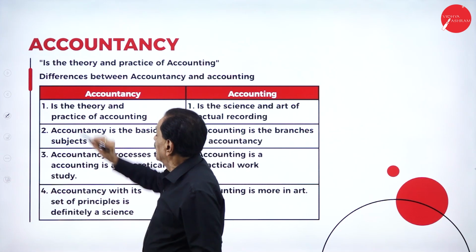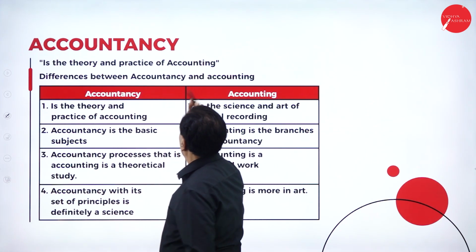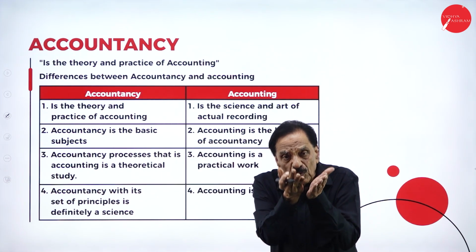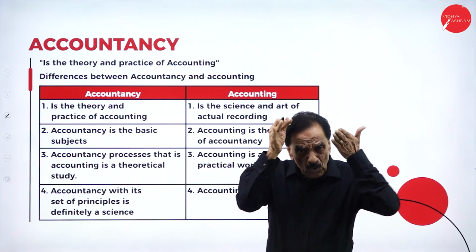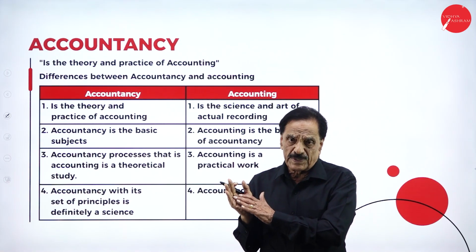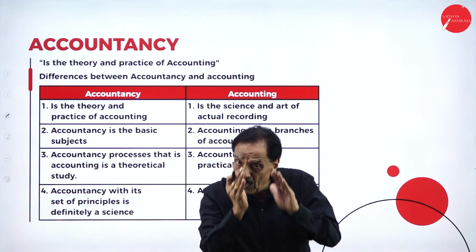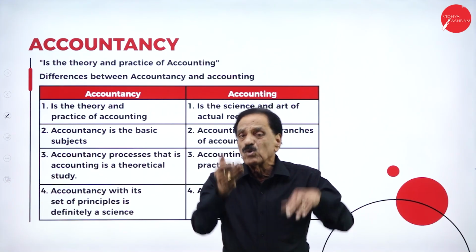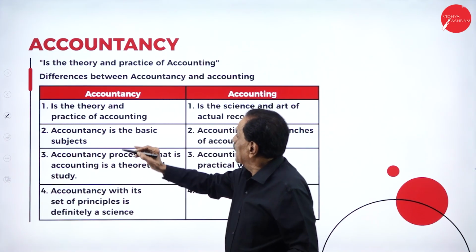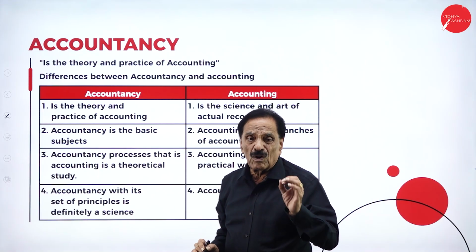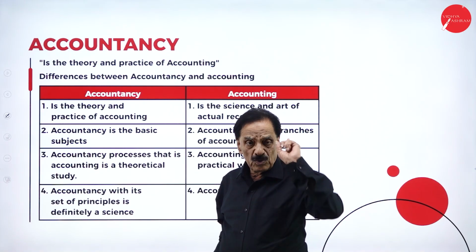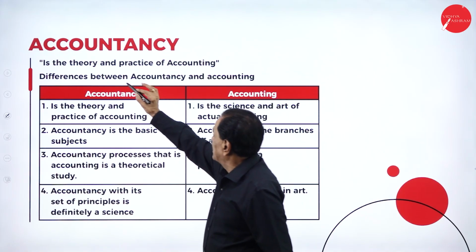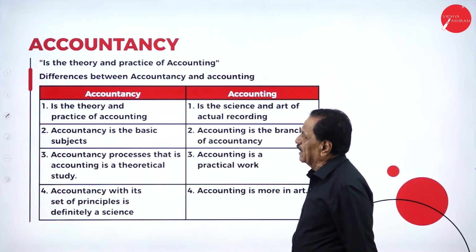Now, accountancy. Accountancy is the theory and practice of accounting. What you are doing is accounting. How to do the accounts is called accountancy. I will repeat. What you are doing is called accounts. How to do the accounts with the help of theory and practice is called accountancy. So accountancy is the theory and practice of accounting.